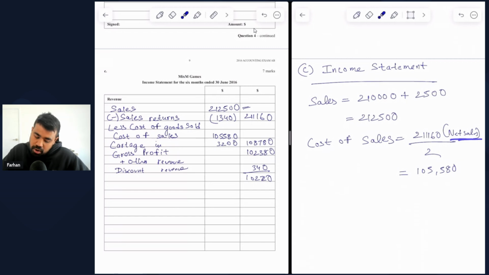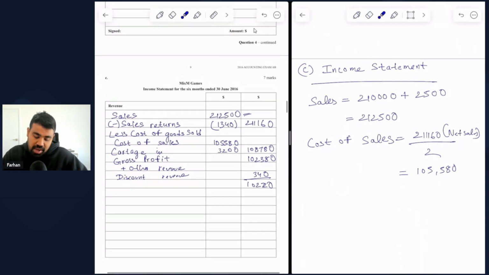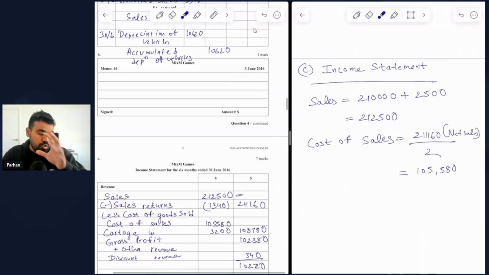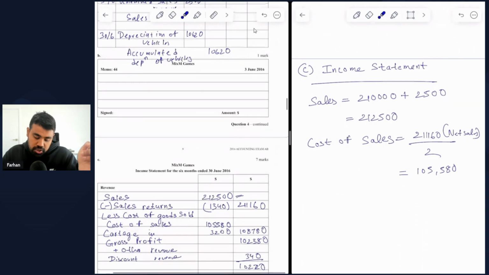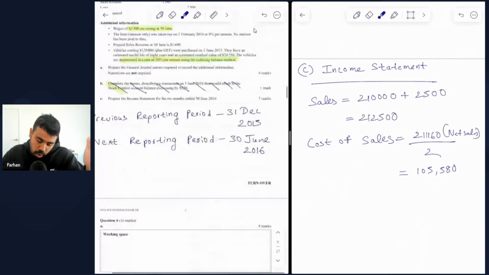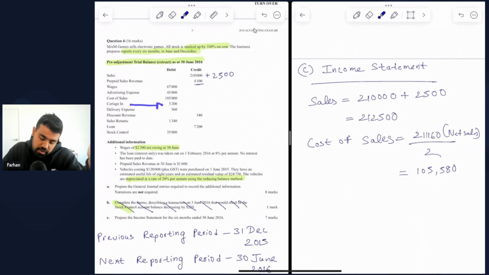So the net sales is $211,160, which is what we divide by 2 because of the 100% markup, and that's $105,580, which is what we have included here straight away. And then we have added the carriage inwards, which refers to the cartage in, which refers to the cost of transport of goods into a business, and is going to increase the cost of sales of the business, and that is $3,200. This is an expense because this refers to cost, similar to cost of goods sold, which is also an expense. So if you check the debit column, which is where we record all expenses, you'll see cartage in of $3,200.